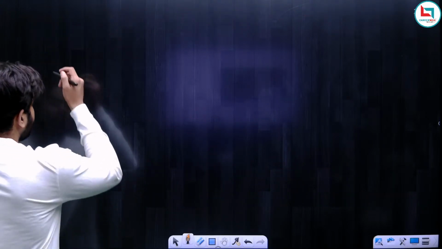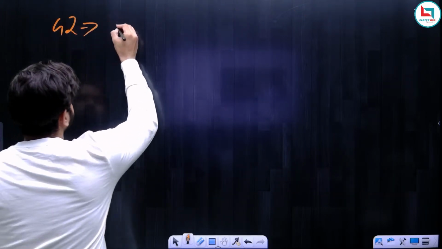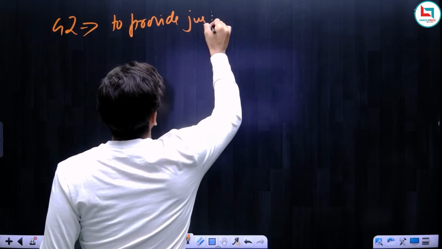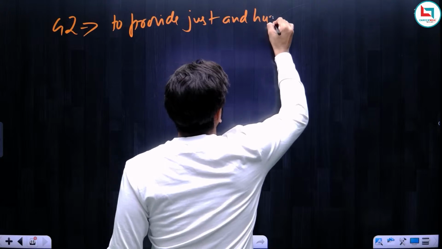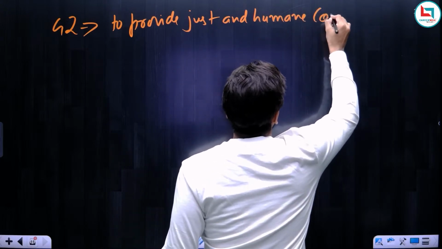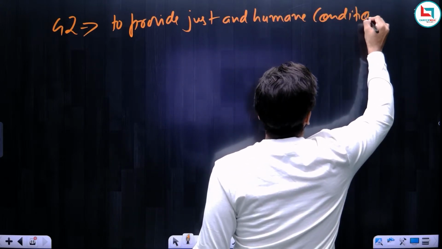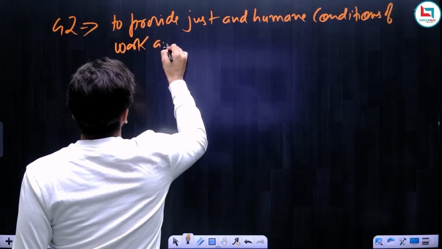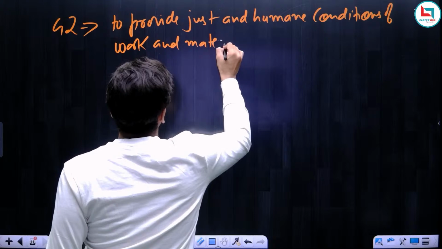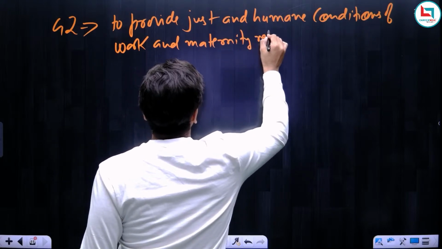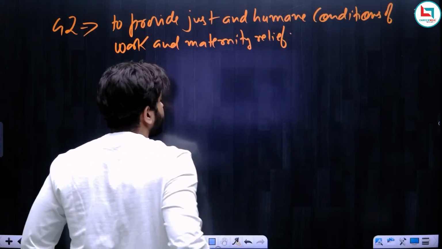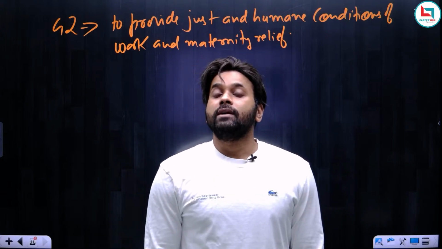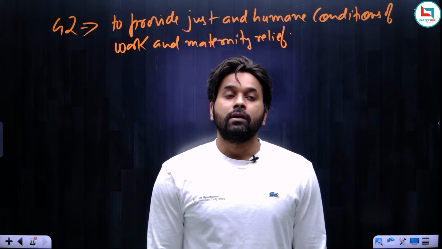Article 41. Now Article 42. Now Article 42 is to provide just and humane conditions of work and maternity relief. Okay, I want to again discuss the example of Karl Marx.